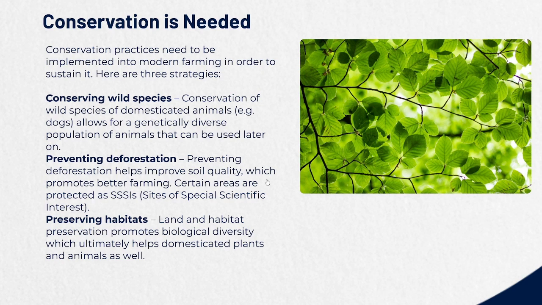Preventing deforestation. Of course, deforestation causes soil erosion, and preventing that is really important for us. Therefore, certain areas are protected as SSSI, sites of special scientific interest. We don't need to only protect specific sites, though. We need to protect every single site for the safety of animals, for our safety. So, conservation and preserving habitats: land and habitat preservation promotes biological diversity, which ultimately helps domesticated plants and animals.